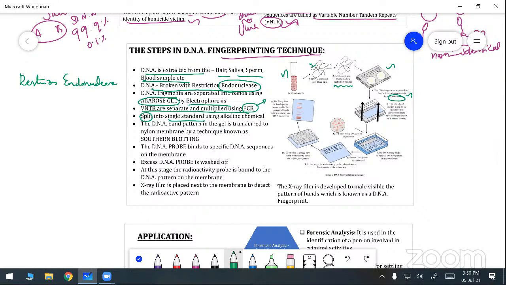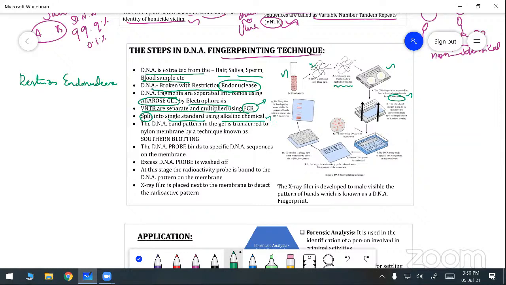Do we understand? First, we take the blood sample. From the blood sample, we remove the DNA, that means extracting the DNA. After the extraction, we make a number of fragments with the help of the restriction enzyme. Then this DNA is separated into bands in agarose gel by electrophoresis. Then this DNA is split, that means double stranded DNA is split into single stranded DNA by using the alkaline chemical.